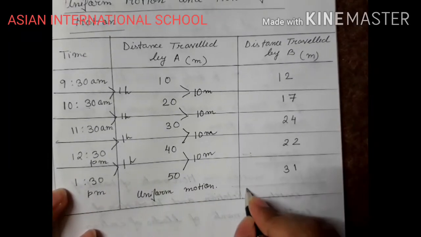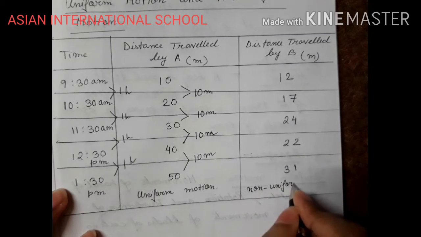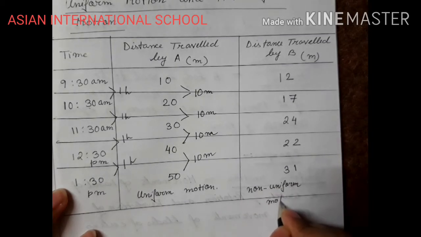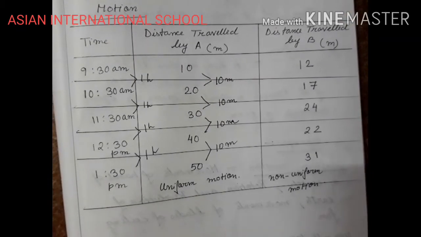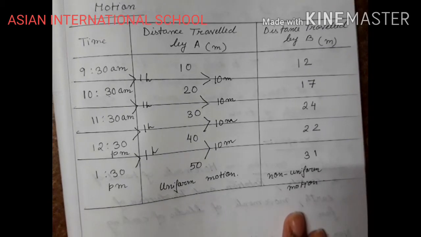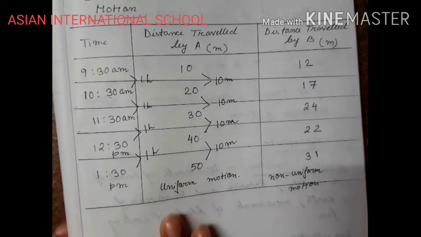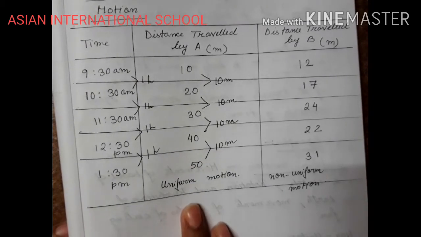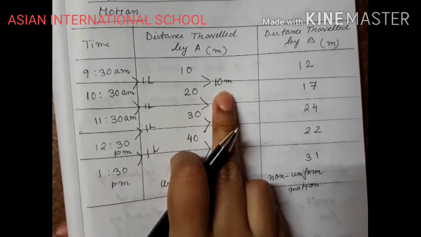And this one is the case of non-uniform motion, right? This is the case of uniform motion. This one is non-uniform motion. Okay. Now, from this case, from uniform motion, we can understand every 1 hour, 10 meter of distance is covered.